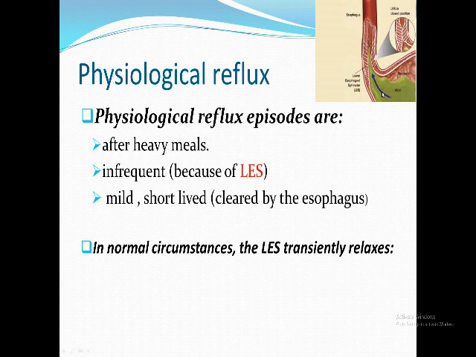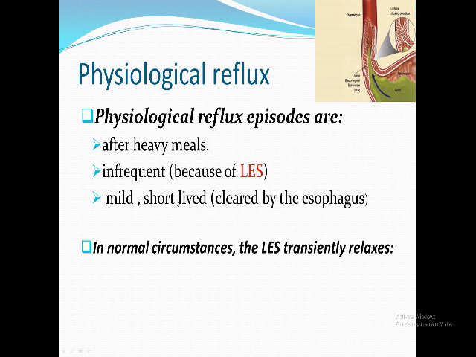Why is it infrequent? Because God created here a lower esophageal sphincter, or sphincter-like mechanism, which I'm going to discuss in more detail in the following slide. So it is infrequent because we have a sphincter here that prevents the reflux of juice from the stomach to the lower esophagus. And even if reflux occurs, and it might occur, it is mild and short-lived.